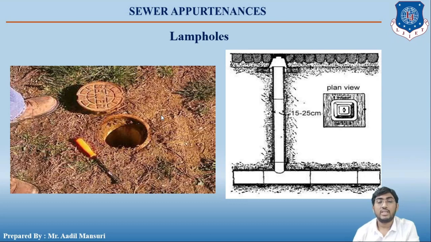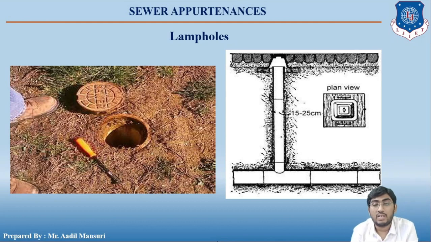Once again, these are provided along the sewer lines when there is a curve in the sewer line, and due to shortage of space manholes are not possible. Also, when there is a change in the gradient line, it is not possible to construct the manhole, right? So a vertical shaft is connected to the sewer by a T-bend. You can see over here, this is a T-bend, right?